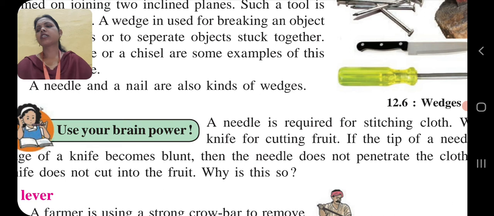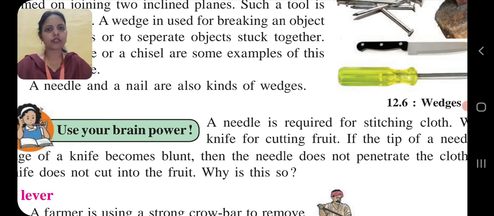Why is this so? Children, because the tip of the needle or the edge of a knife becomes blunt due to regular use. Both the knife and the needle lose their sharpness.